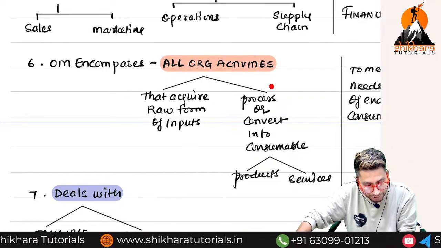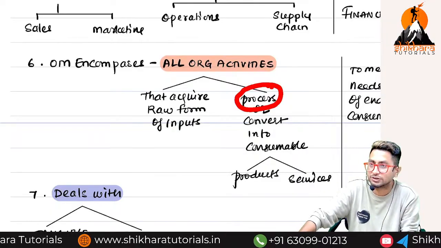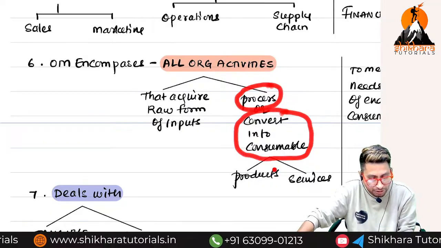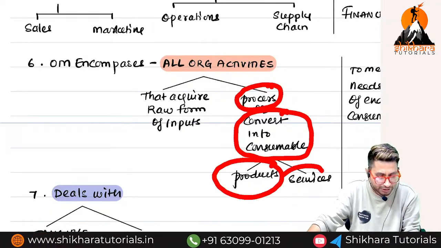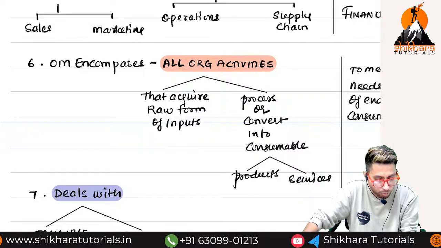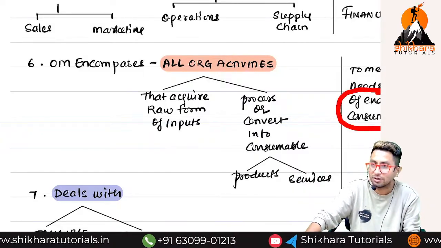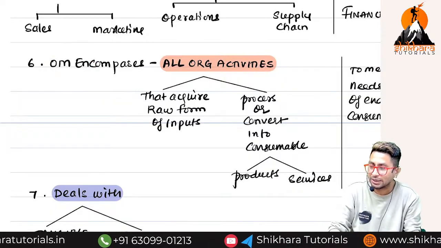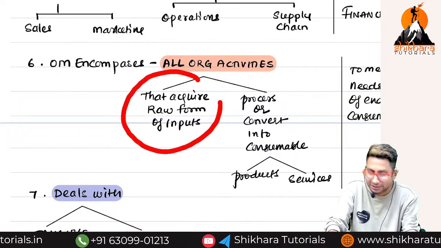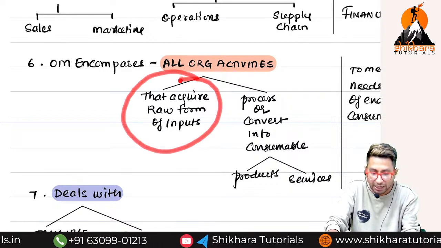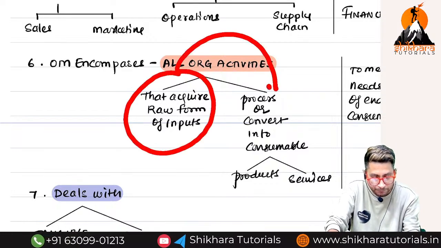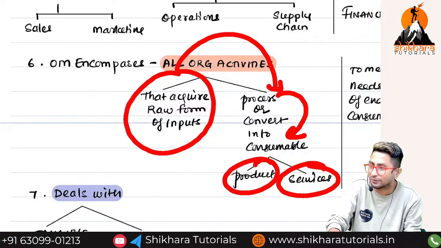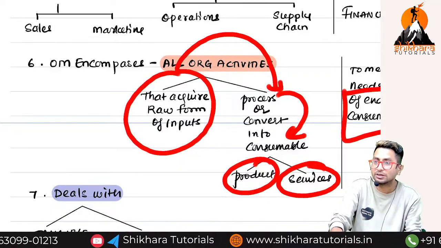Plus, after acquiring raw materials, what will I do? Process them. After processing, what will I do? Convert them into what? Consumable or usable goods and services. Why? To meet whose needs? Customer needs or consumer needs. So what is OM? OM includes every activity. And OM will start from when? I acquire raw materials. After acquiring raw materials, processing. After processing, convert them into goods and services so that they can be delivered to consumers.